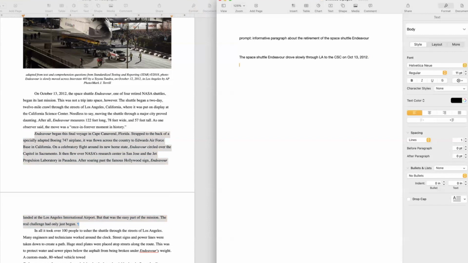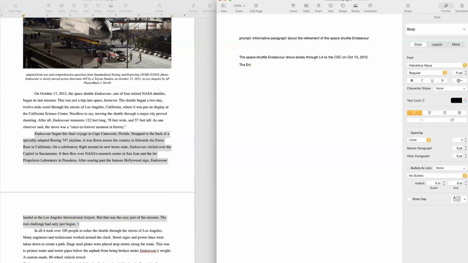It flew from Florida to the airport in California, and it made passes over important sites. Does that sound like what the main idea was?